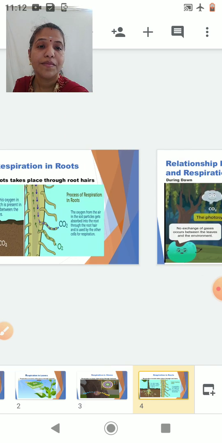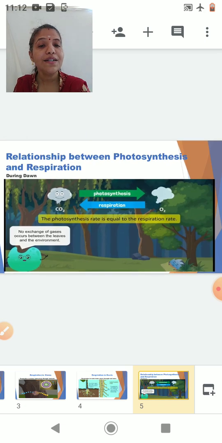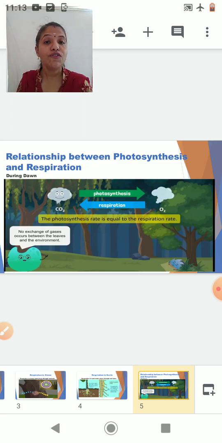Okay. Now, students, the next part we will study the relationship between photosynthesis and respiration. Photosynthesis is a life process in which the plant utilizes carbon dioxide to produce sugar, that is glucose. Photosynthesis is a part of nutrition, the nutrition part of the plant.